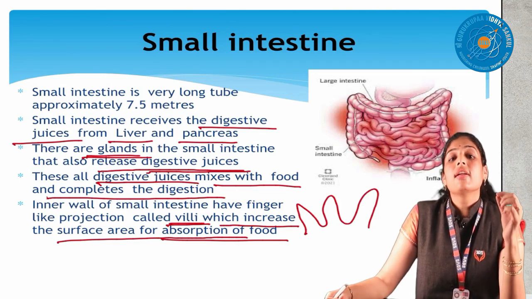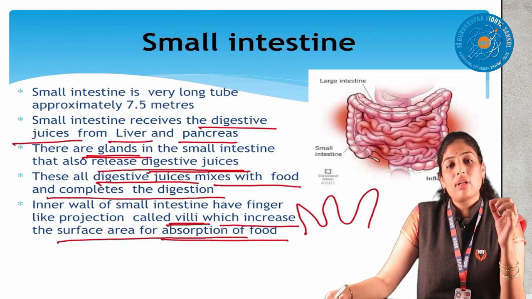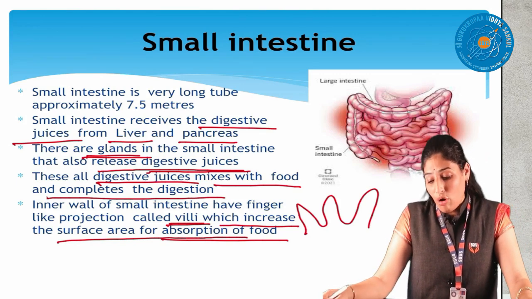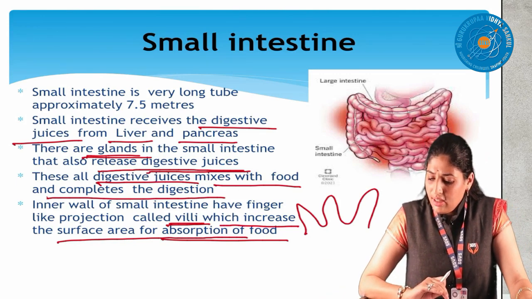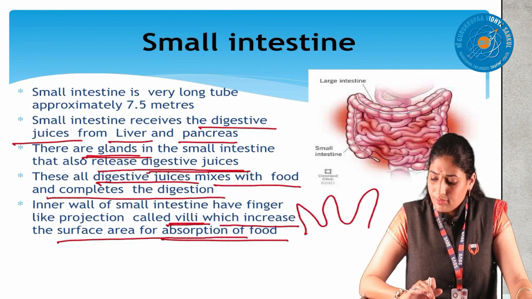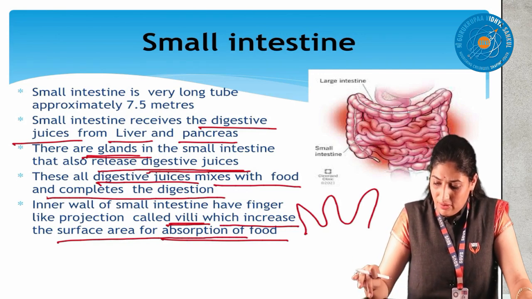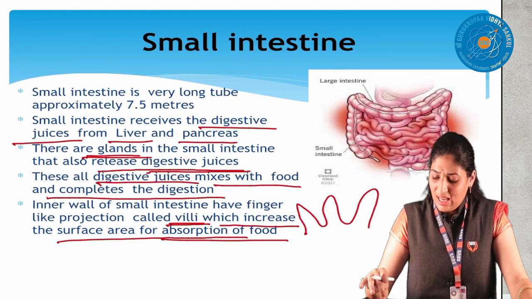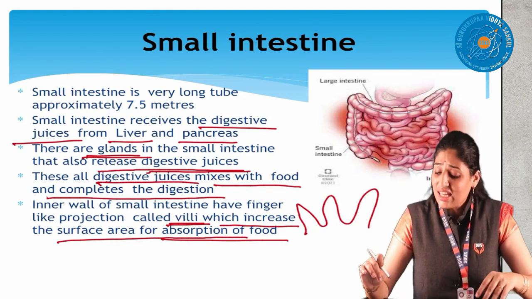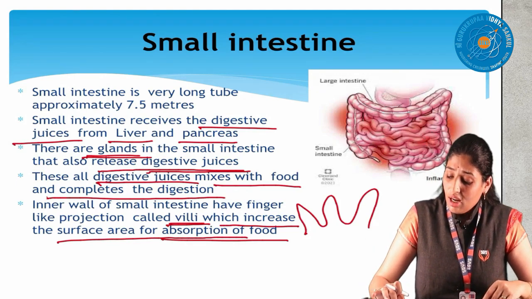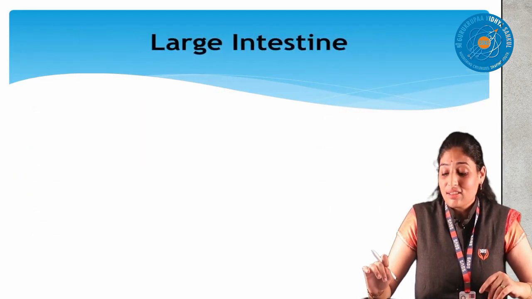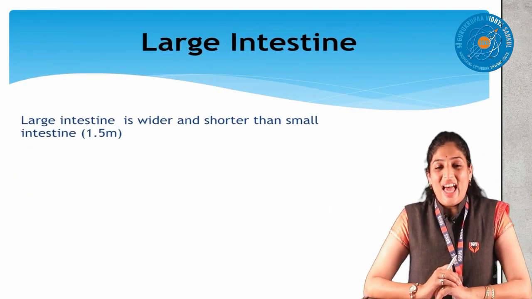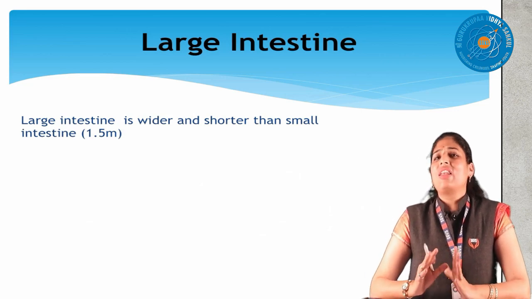That's why I said small intestine is a very important part in the digestive system of our human body. Okay, the very interesting next one is small intestine, everyone understood. Now, digestion is over, everything is digested, but undigested food, where will it go? That is large intestine. And why do the names come small, large and all?